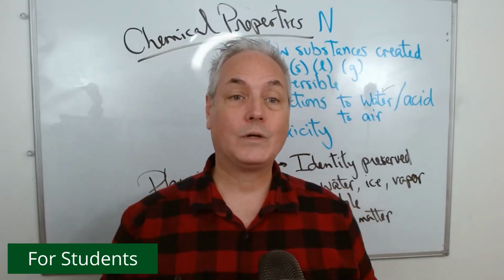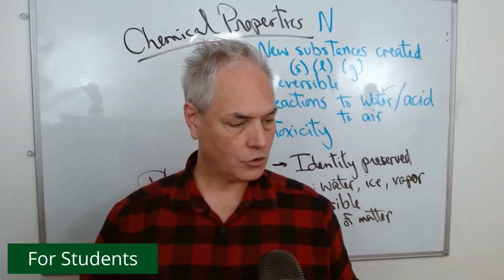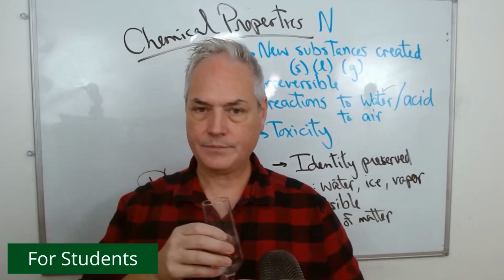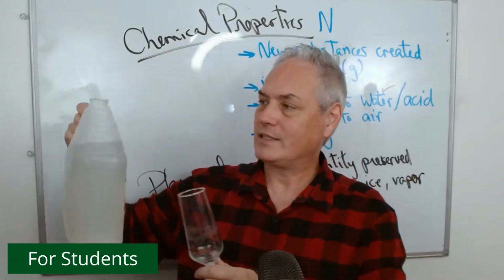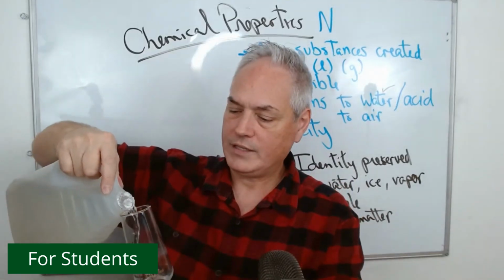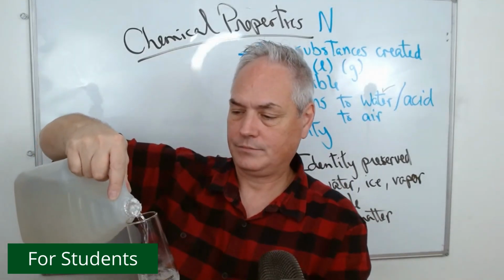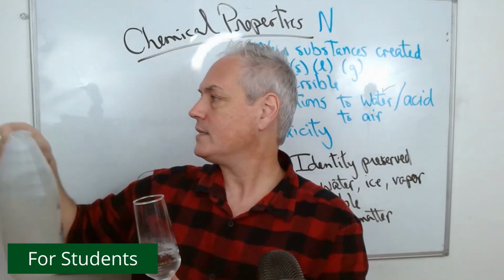Now this is a reaction with water. Now I'm going to give you another example. So let's see. We'll take another glass and I'm going to put some vinegar this time. Vinegar is considered an acid. So let's see what happens.